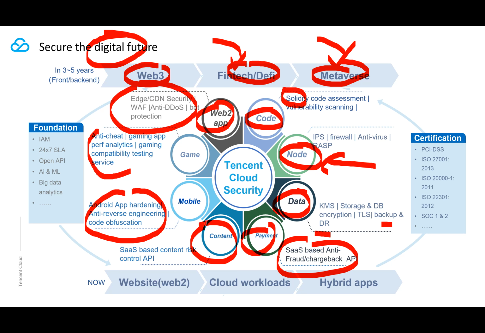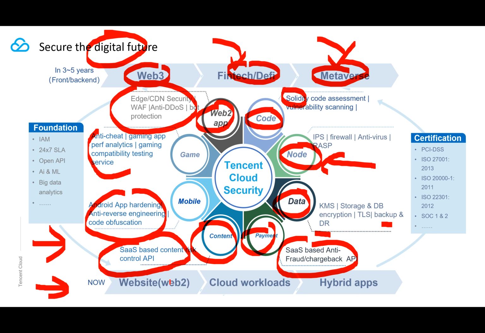And also we understand that nowadays many gamers like to do live streaming, right? So we have to make sure that no malicious content like pornography is being posted. So we also commercialized one of our content risk control engines, and made it available for our public cloud users in the format of a SaaS. Similarly, the user can just simply query with their content to our SaaS-based, cloud-based REST API, and then we are going to come back with a verdict telling them whether you should block this or not. So enough for the futuristic stuff.